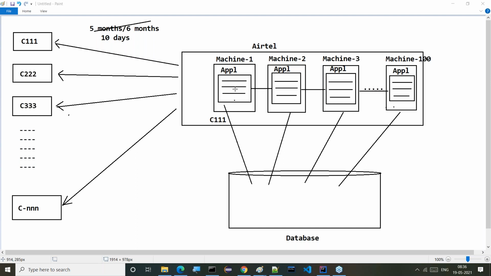Whenever applications are executed with communication, this total environment becomes what? A distributed environment. Of course, Rajesh, to manage all the machines, their potential and scalability, and all this communication, overall we take an application which will monitor all the applications. I'm talking about Airtel here. So this total environment is nothing but a distributed environment.